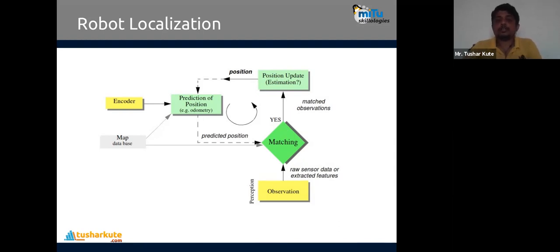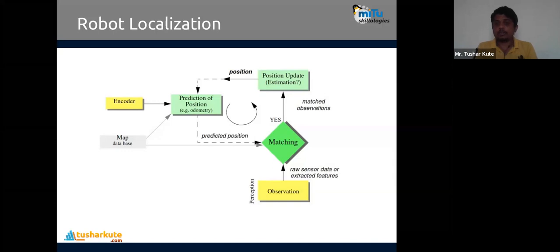Even by using the position estimate, we identify what exactly the current position is and where you have to move. For the robot to do this task, the expected actions are put inside the program created for the particular robot. It also contains much more electronic equipment that we saw in the first session, like the encoder to convert that data into an actionable format. Then we require the encoding there. The map is just like a database: if I want to follow a particular path, I require a database where the things are present. In all of this, the localization will be done.